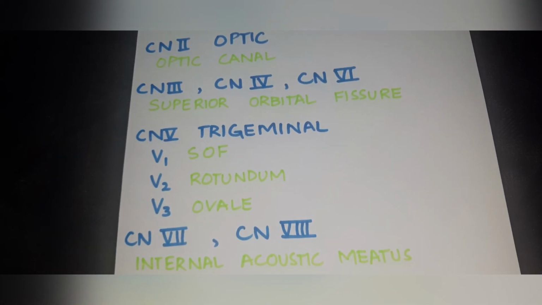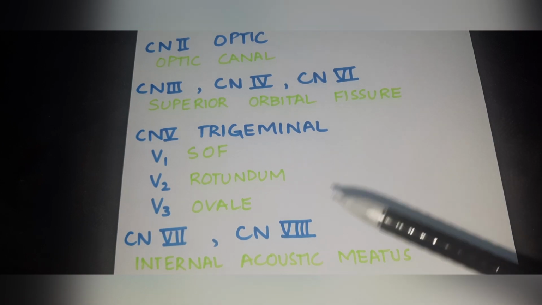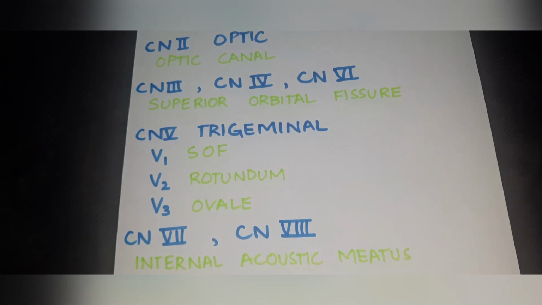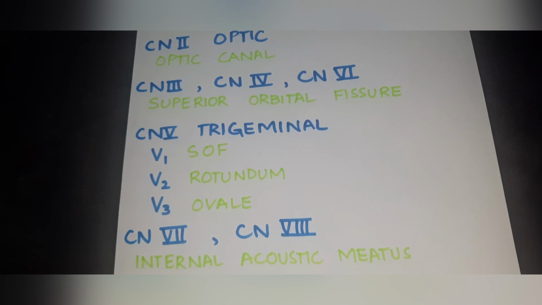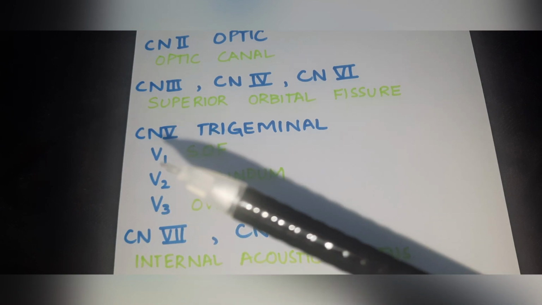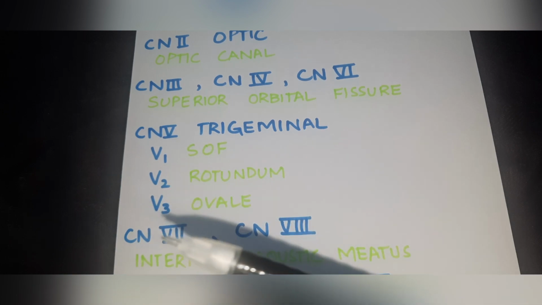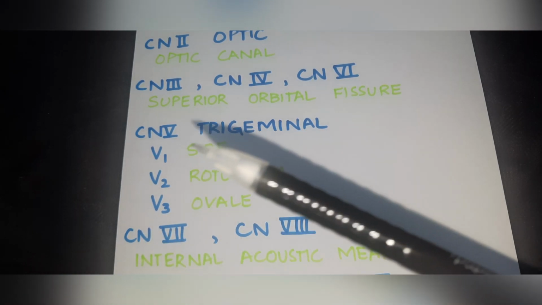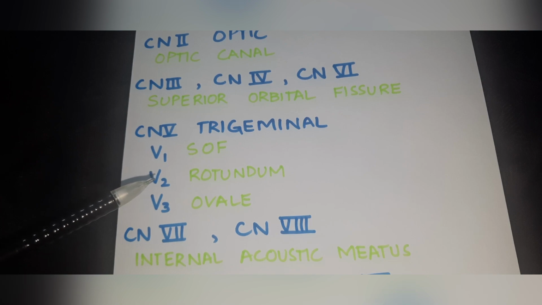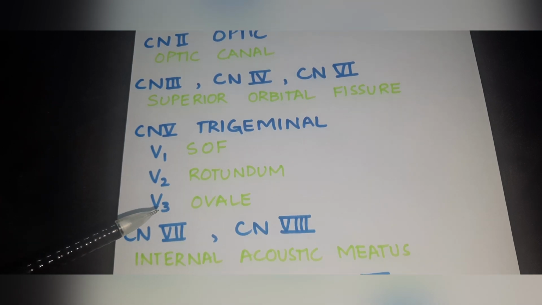Now coming towards the further cranial nerves, we are now left with the fifth cranial nerve, that is the trigeminal nerve. As we already know, the trigeminal cranial nerve basically divides into three divisions. These are denoted as V1, V2 and V3. V is actually the Roman representation of 5. So we know it by the names V1, V2 and V3. V1 is the ophthalmic division of the trigeminal nerve. Then we have V2, that is the maxillary division, and V3, that is the mandibular division.